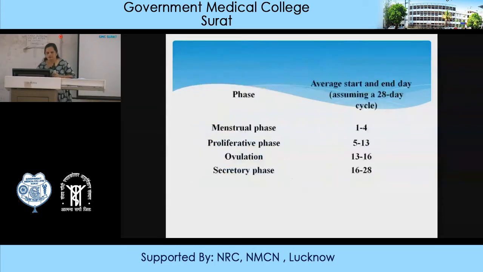The menstrual phase is 1 to 4 days, up to 5 to 7 days also, but usually it is 4 days. The next is the proliferative phase, 5 to 13 days. Ovulation usually occurs on the 14th day, but it may be even on the 13th or 16th, usually from 13 to 16 days, but usually it is the 14th day. And the secretory phase is from the 15th to the 28th day. So it's a 28-day cycle. Plus or minus can occur with each cycle. Longer cycles and shorter cycles can take place.